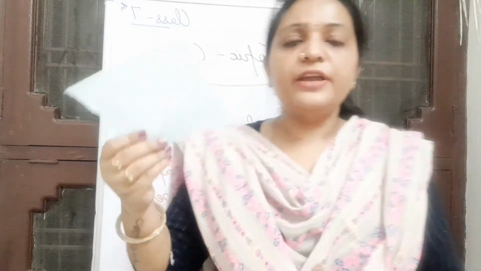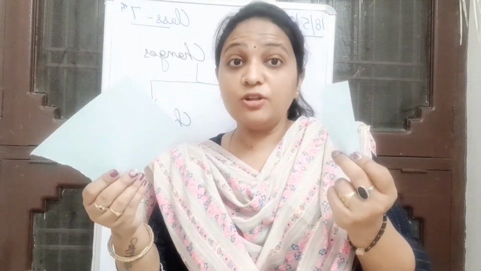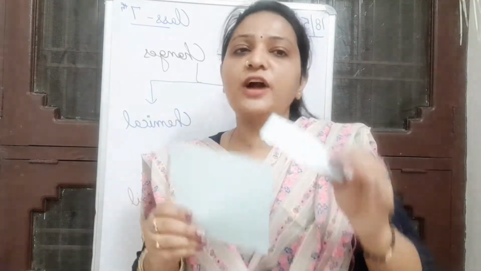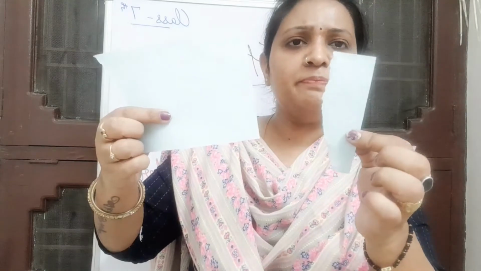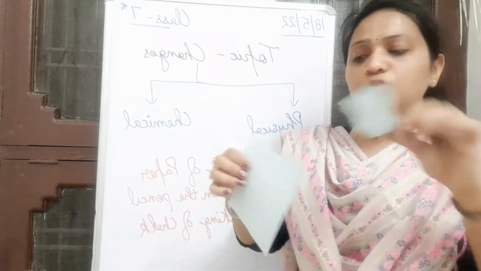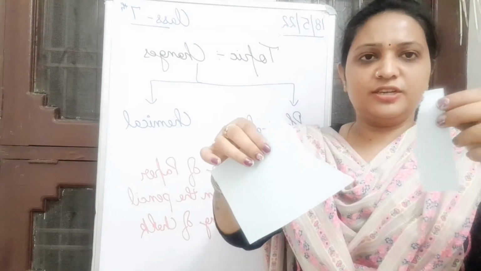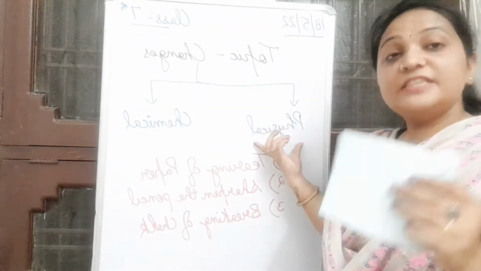Now, when I tear this paper, I have this piece of paper. This is also a paper and this is also a paper. Do you find any physical change? No, right. So there is no chemical change, right? This is also a paper, this is also a paper. Do you find any difference between them? No. So what type of change will it be? Yes, because only its shape has been changed, right? Its shape is being changed. So we will consider it under physical changes.